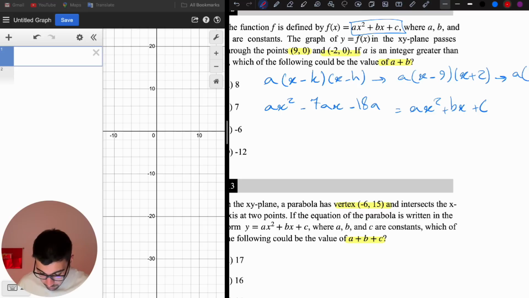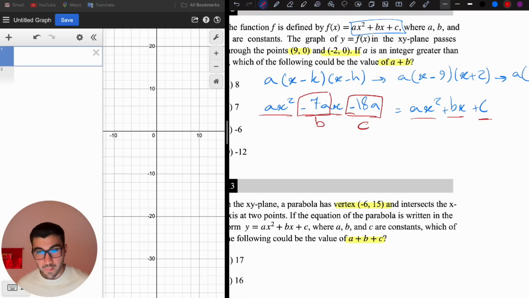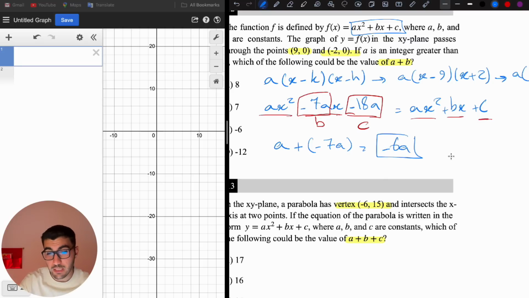If you check now, we see, oh, we have ax squared, we have ax squared, right? Then we have bx and we have negative 7a. So you know, all right, negative 7a is b. That's why we did this. We see c, we have this, so we know, all right, negative 18a is c. Now we're being asked to find a plus b. A plus b is a plus negative 7a. We're going to get negative 6a.